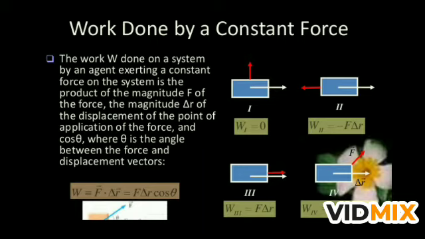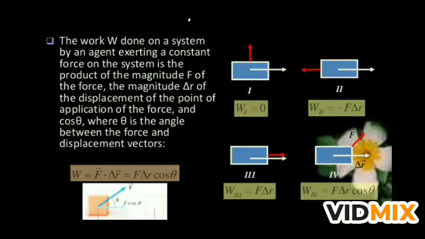In the second case, the force and displacement are opposite to each other, so the work is negative. In the third case, the force and displacement are in the same direction, then W is F into delta R, where delta R is the displacement. If the force and displacement are at a certain angle, then we can find the work done by applying this relation: F delta R cos theta. So this is how we can find the work done when the angle is given between the force and displacement.